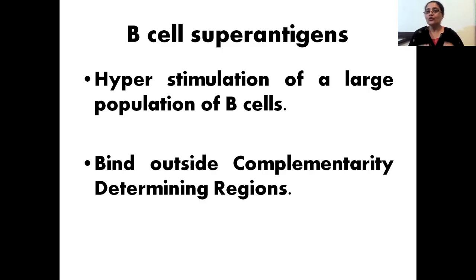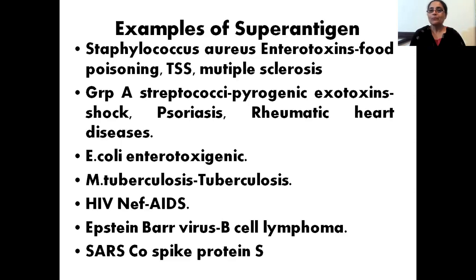They are not going to these regions. We will deal with the mechanism when we deal with the normal mechanism of B cell response to normal antigens, and while dealing with normal antigens, we will talk about superantigens also. In this video, I'm talking only about the types of superantigens and how B cells and T cells get overstimulated. The mechanism we are not talking about.